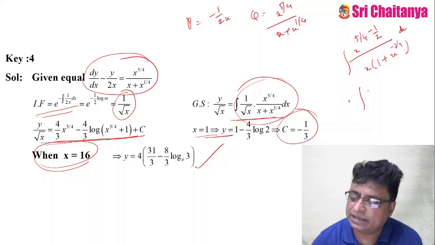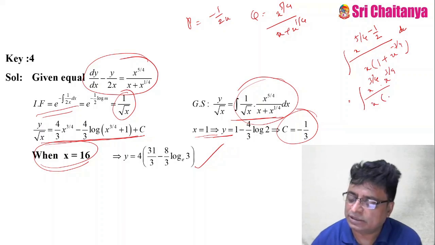This is again x power 5 by 4 minus 2, that is 3 by 4, that comes in the numerator, 3 by 4 into x. This is what? 1 plus x power 3 by 4 dx.